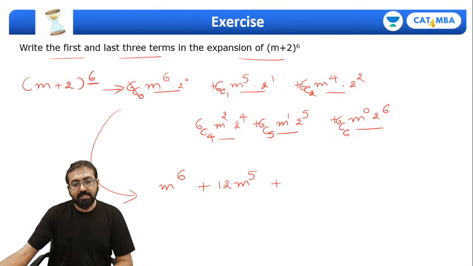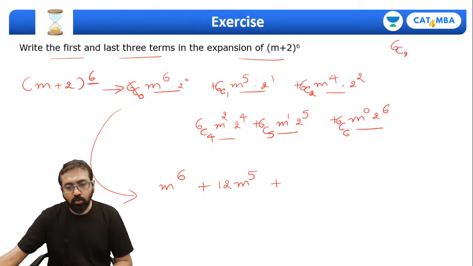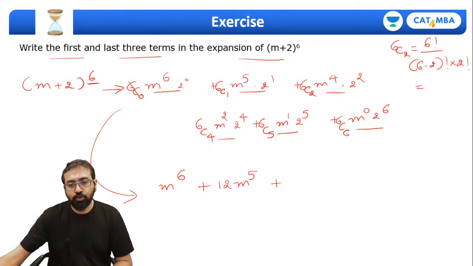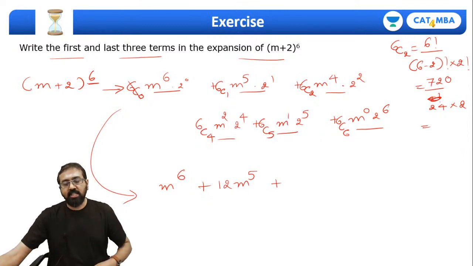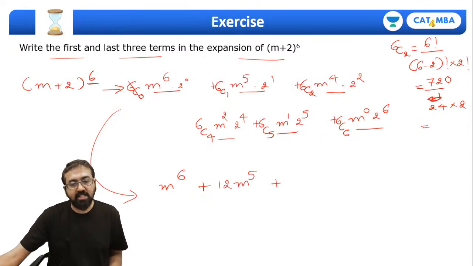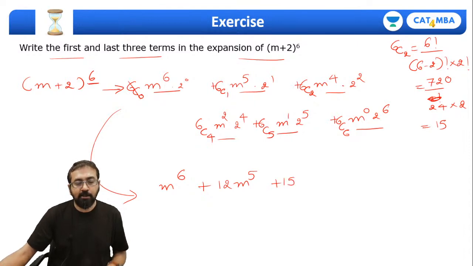Third term will be 6c2. So let's solve 6c2 over here. So it's 6 factorial upon 6 minus 2 factorial into 2 factorial. If you solve this thing, 6 factorial is 720. Divide by 4 factorial, that is 24 into 2. So if you just solve this thing, it will come out to be 15. So it will be 15 m raised to 4. Of course, you will remember this over a period of time.